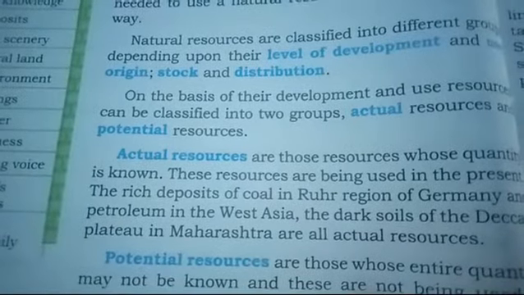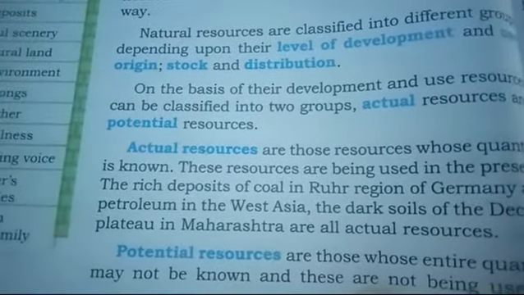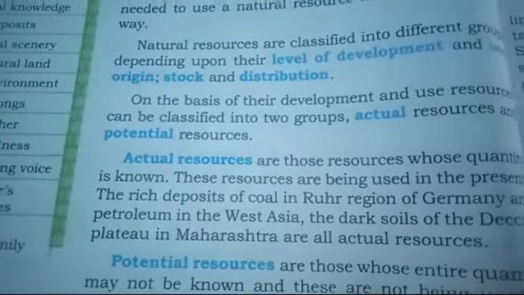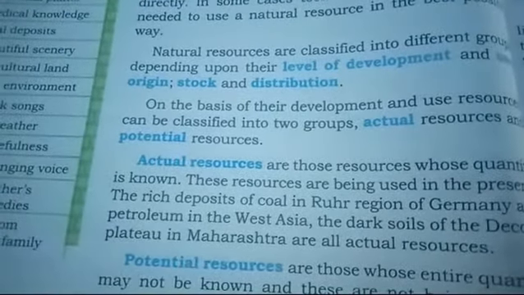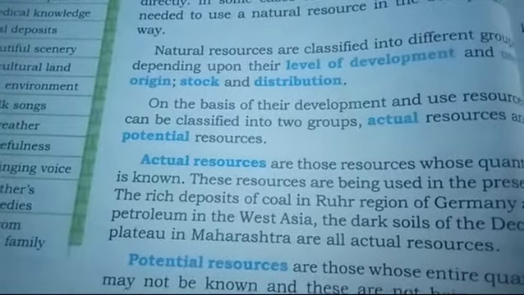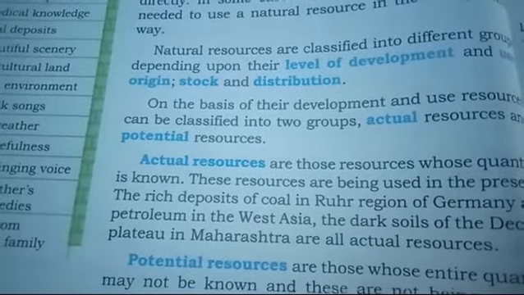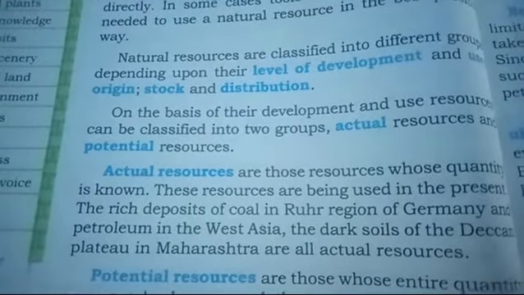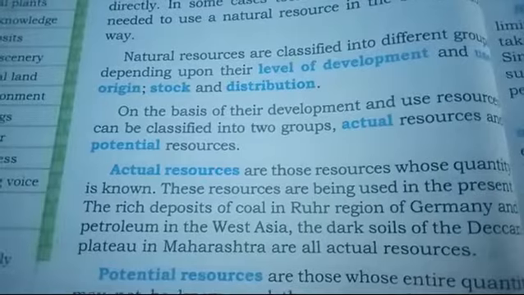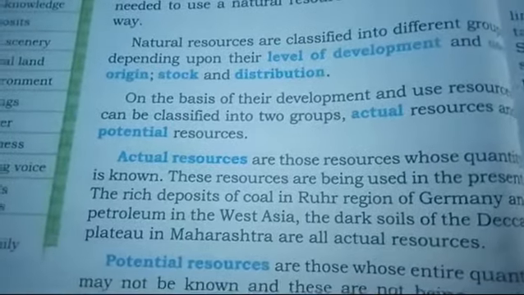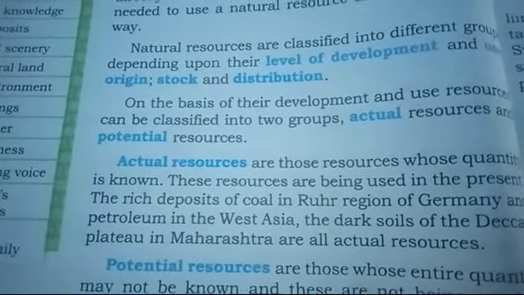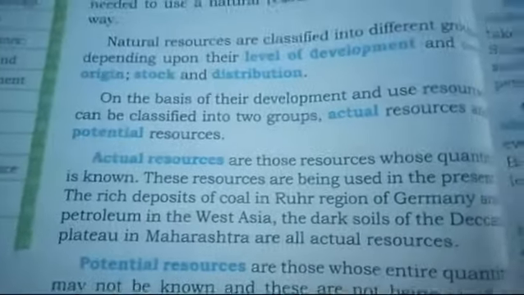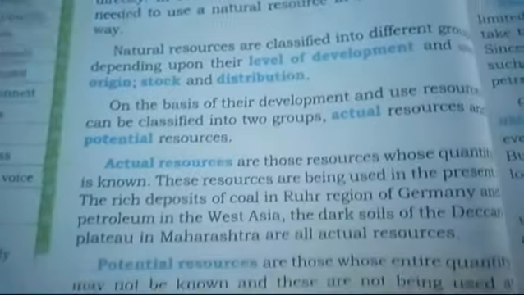Now let me tell you something about dark soil. Beta, dark soil is very important and essential for growing cotton crops. Without dark soil, cotton cannot be grown. That's why Maharashtra is a leading state in our country in the agriculture sector of cotton. Cotton is grown in Maharashtra because there is dark soil, black soil. So I hope the concept of actual resources is clear to you.